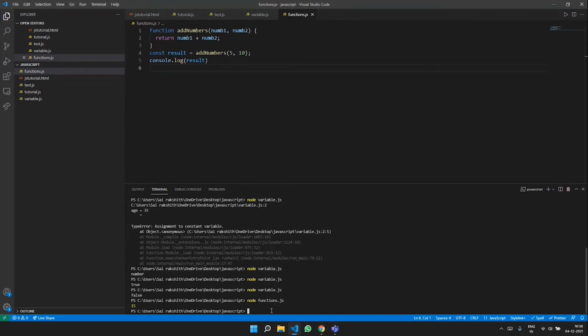So if you're building a calculator, instead of saying add 5 and 10, or in the future, again, when you want to add, say, 20 and 30, we shouldn't be writing the same function that we had written for 5 and 10. So that's the basic use of these functions, where you need not rewrite the same line again and again, and instead you can just reuse that particular function.